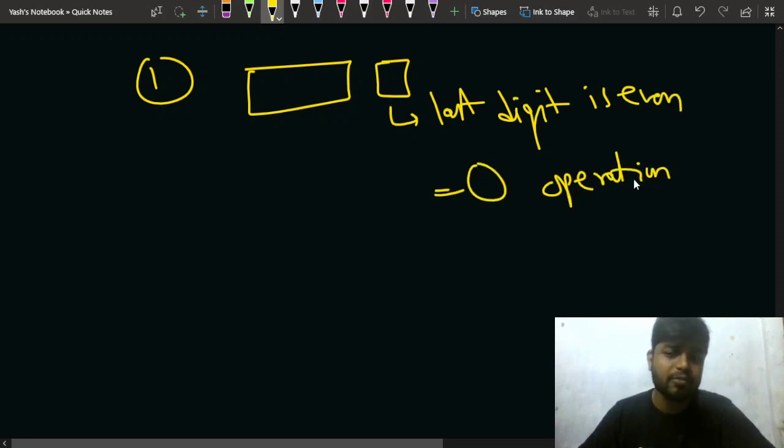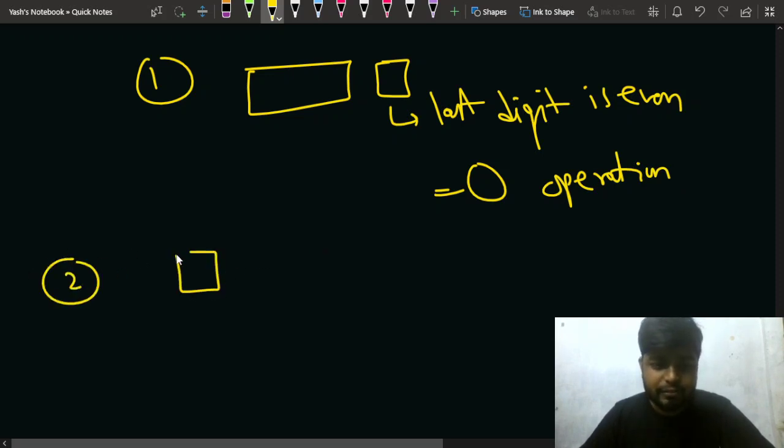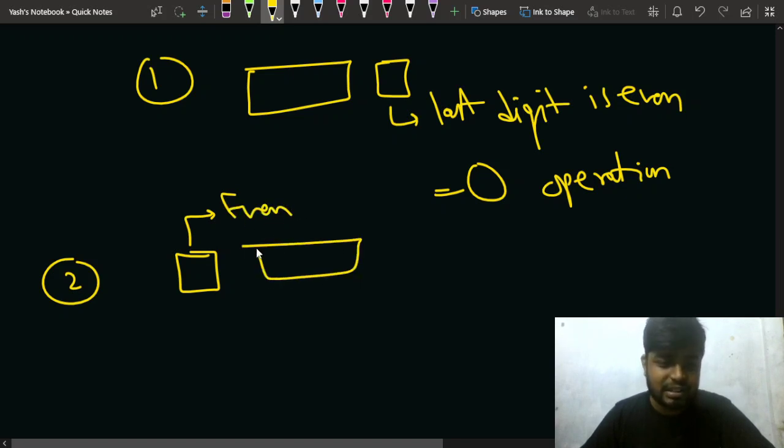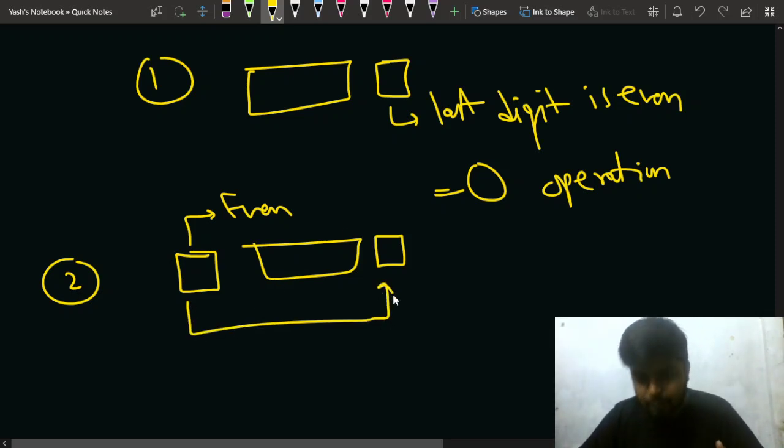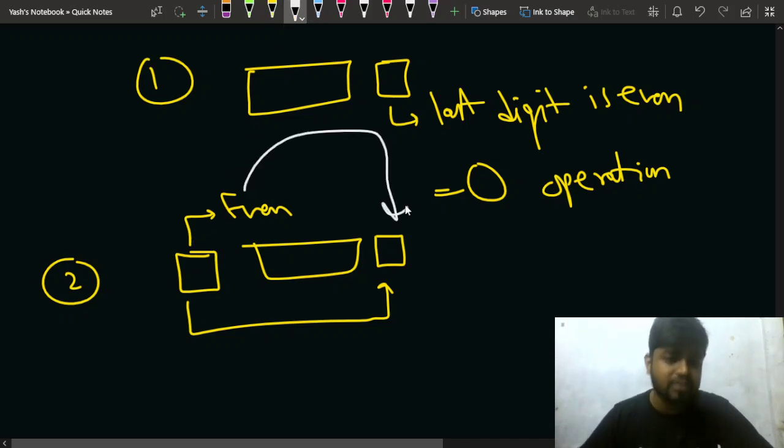But what if the first number is even and the last digit of the number is not even? In that case, you can select the complete number and just reverse it. So this even digit will now be here in the reversed part.